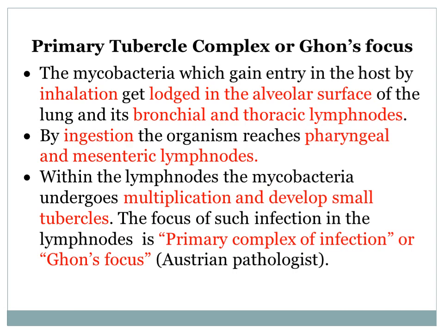The focus of such infection, the tubercle in the lymph node, is the primary complex of infection, or Ghon's focus. So this tubercle becomes a primary source of spread of disease in the body. This is the store of the infection in the body. It is called Ghon's focus. Ghon was an Austrian pathologist.